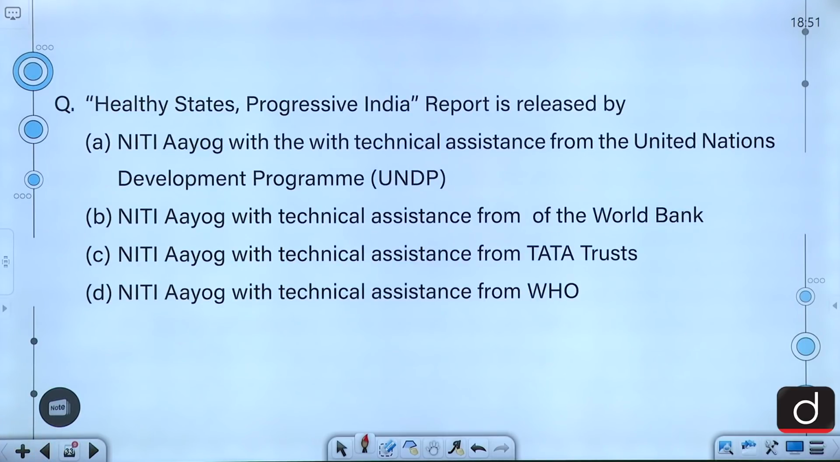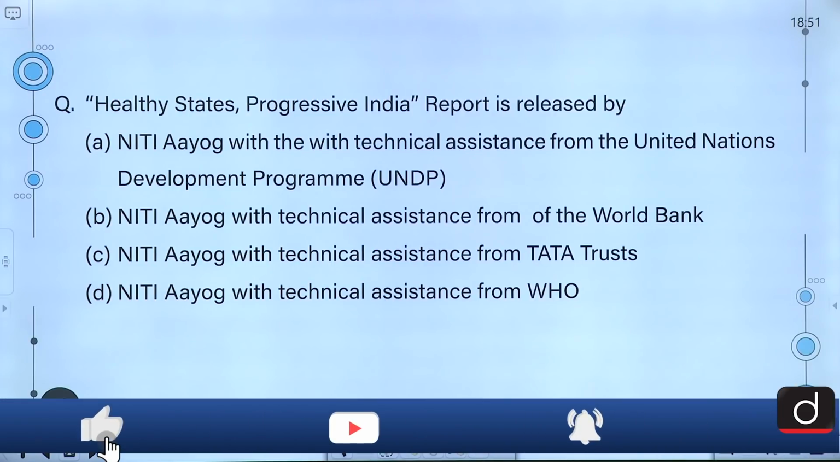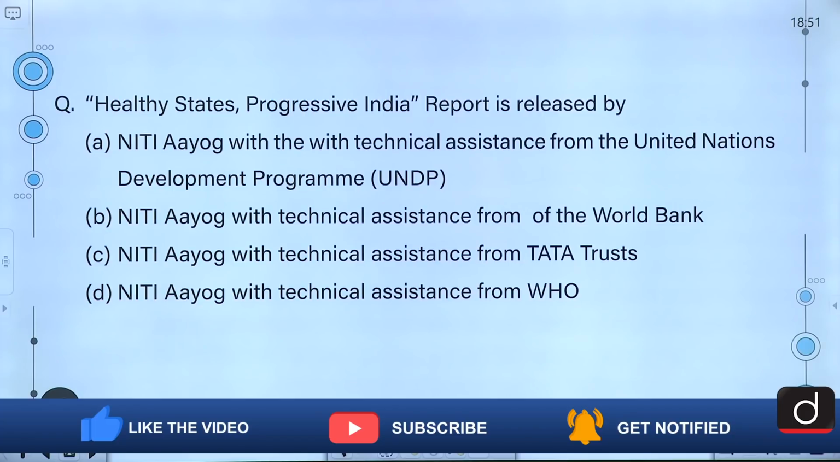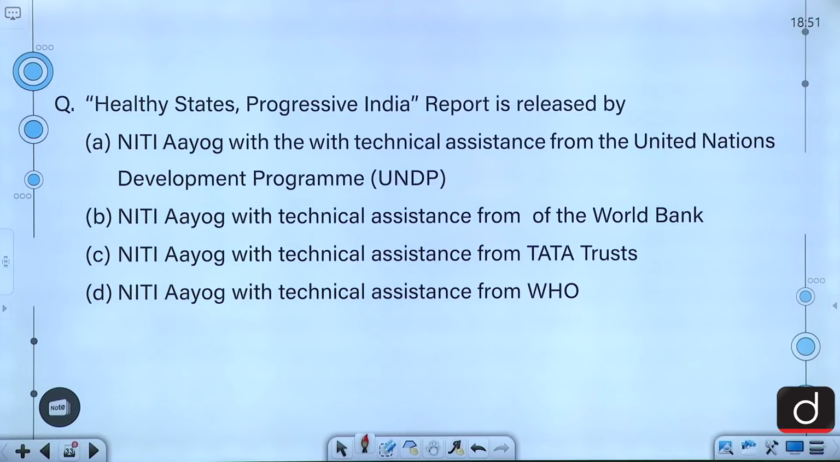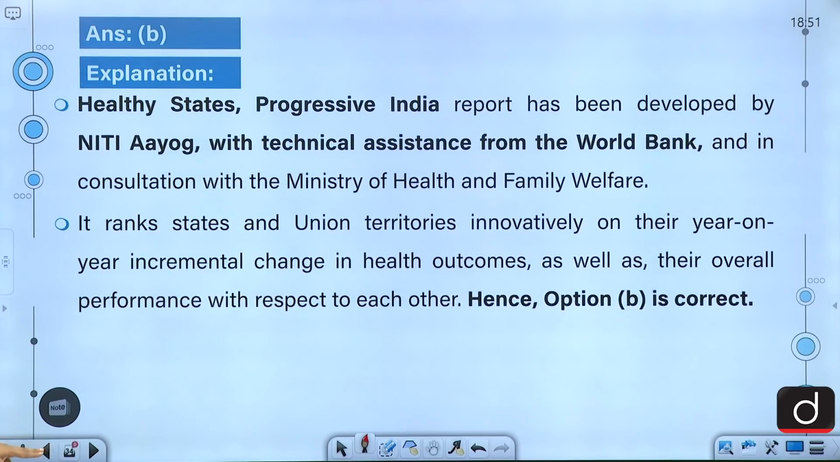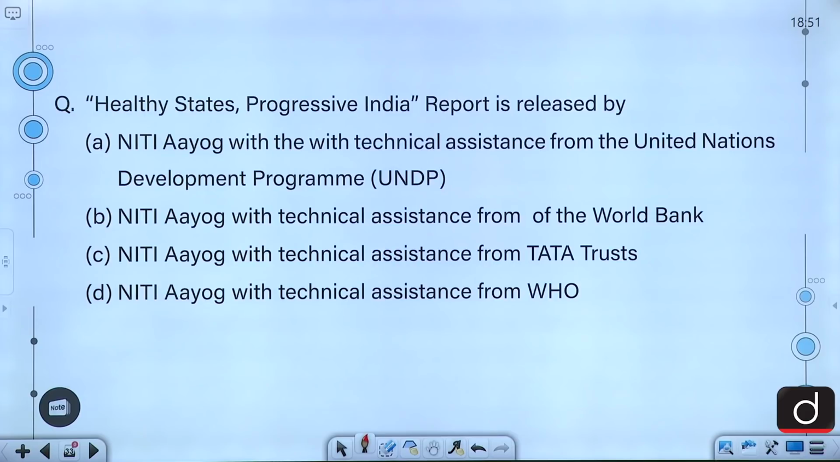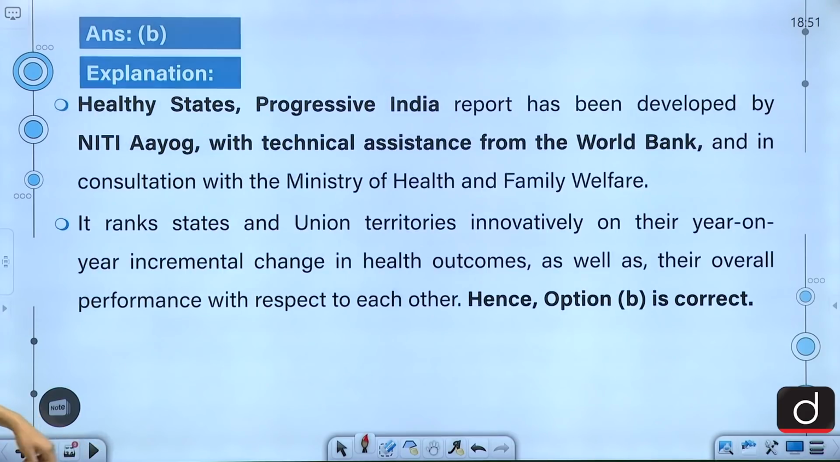Moving on to the next question. Healthy States Progressive India report is released by Niti Aayog with technical assistance from the United Nations Development Programme, Niti Aayog with the technical assistance from the World Bank, Niti Aayog with the technical assistance from Tata Trust, and Niti Aayog with technical assistance from WHO. The correct answer to this question is B, that is Niti Aayog with technical assistance from the World Bank.